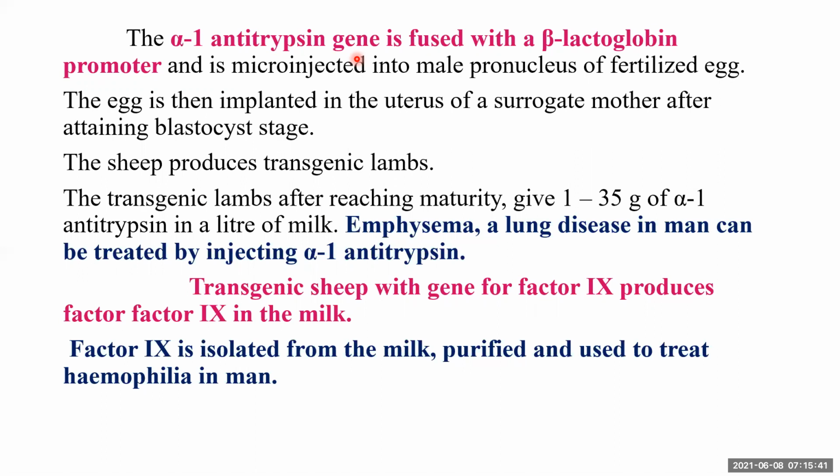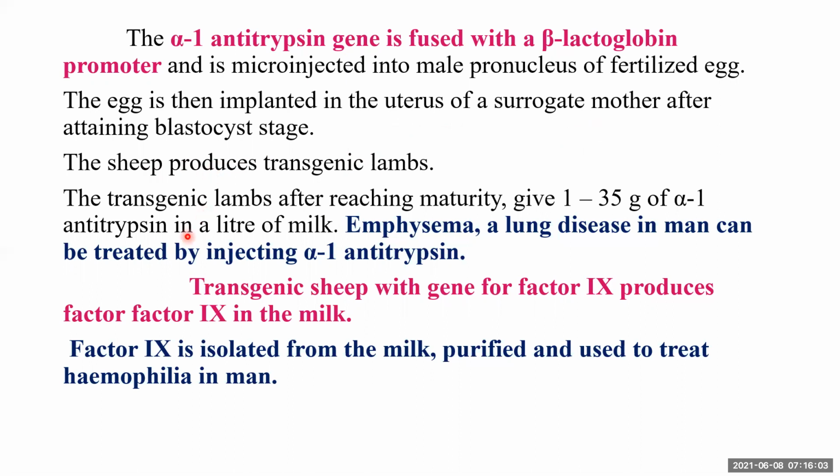The gene of interest, whatever protein you want to produce, the gene that produces that particular protein will be inserted into the male pronucleus of the fertilized egg. Then the egg, after reaching the blastula stage, is implanted into the uterus of the surrogate mother. The sheep will produce a transgenic lamb.